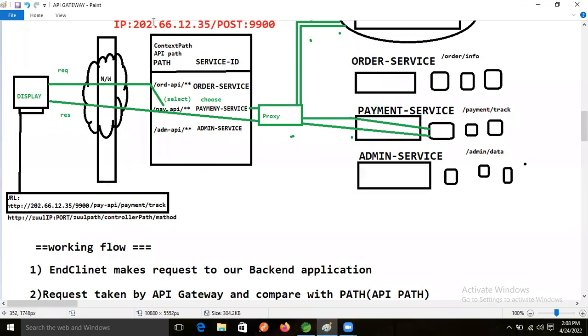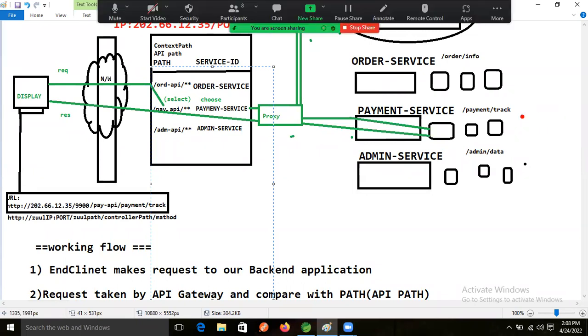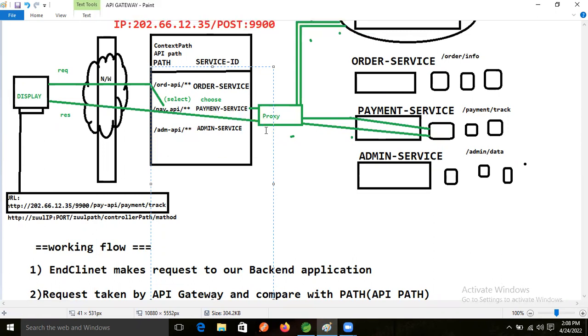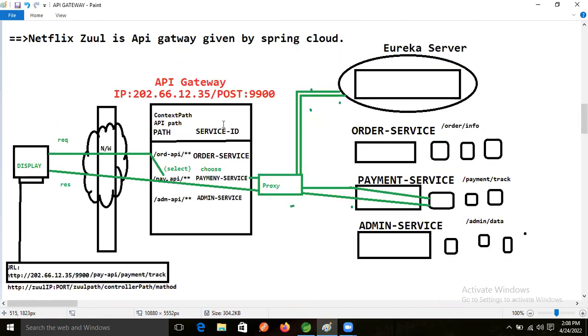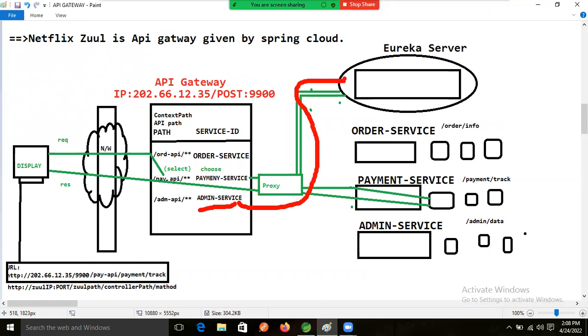Eureka, right? So after that, what will happen? Eureka selects one service instance by the given service ID, right? So one service instance will be selected, based on whatever service ID is there, based on that URL. Who is selecting now? Eureka, not the API gateway. So based on this service ID, it will go to the Eureka server, right?